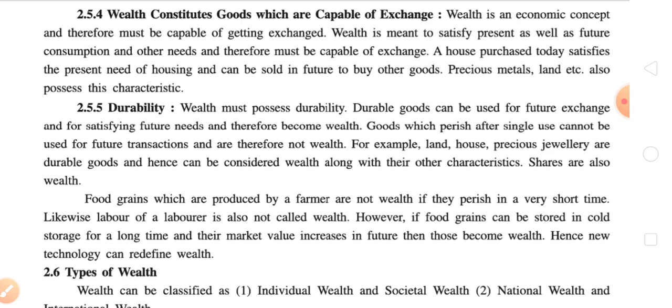Wealth is an economic concept and therefore must be capable of getting exchanged. Wealth is meant to satisfy present as well as future consumption and other needs, and therefore must be capable of exchange. A house purchased today satisfies the present need of housing and can be sold in future to buy other goods. Precious metals, land, etc. also possess these characteristics. So this is all about characteristic number 4. Now let us discuss this in detail.